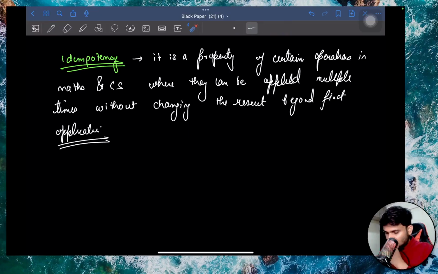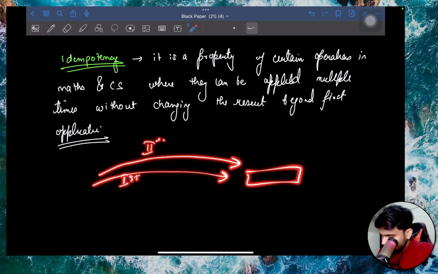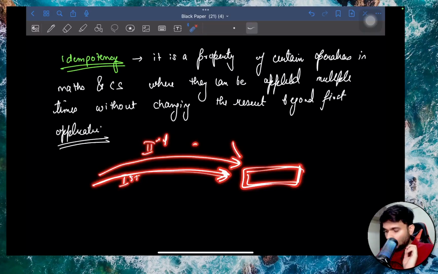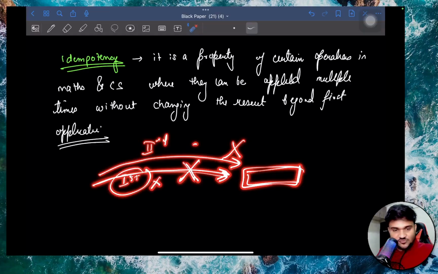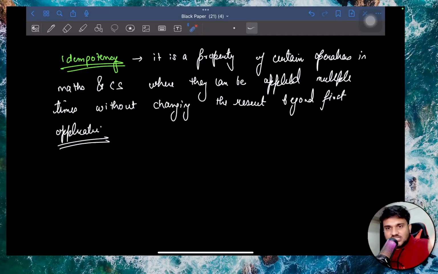That is, let's say you made a payment request and the payment is done, but by mistake one more request came up. Because this was the first request and this is the second request, only the first request will be applied. The second request will not show any effect. In case the first request was not successful, then we will definitely try to apply the second request. So what idempotency means is that after your first successful application, if you repeat the process, it's not going to work.